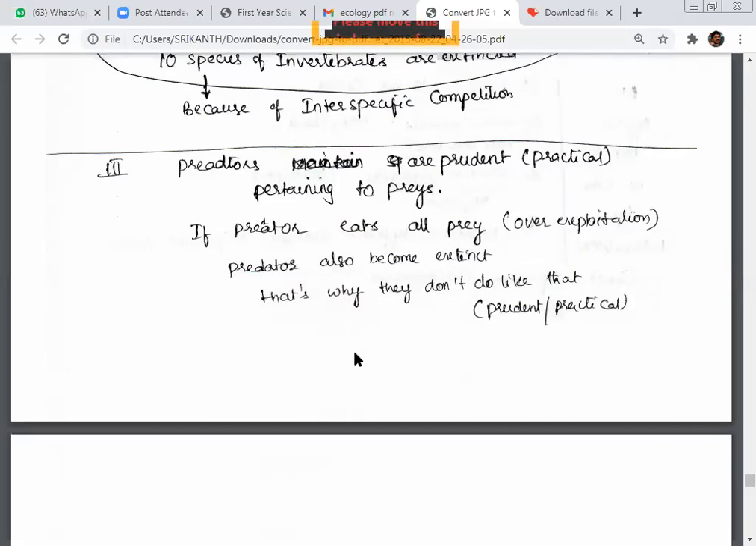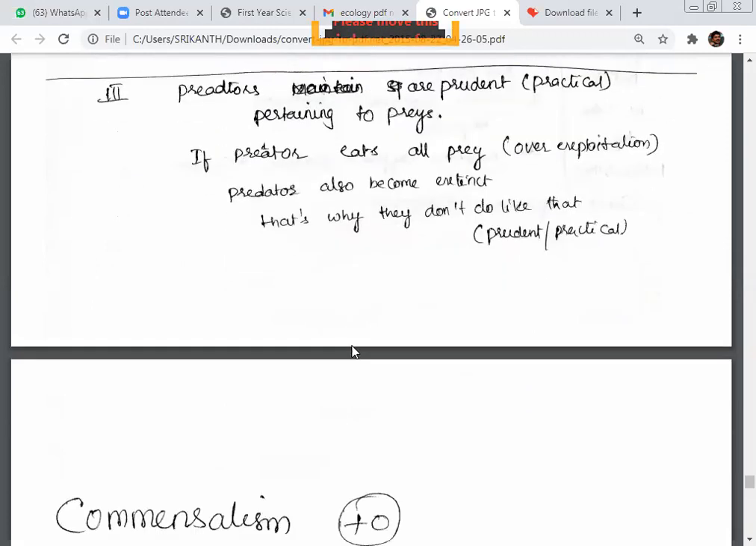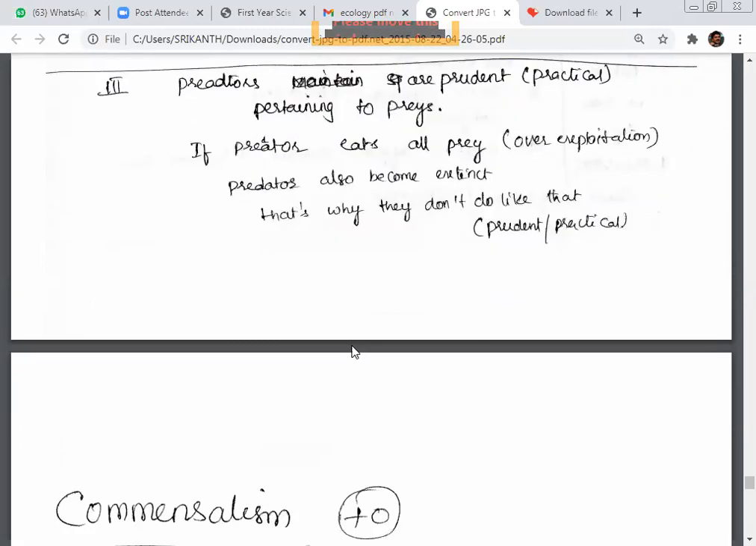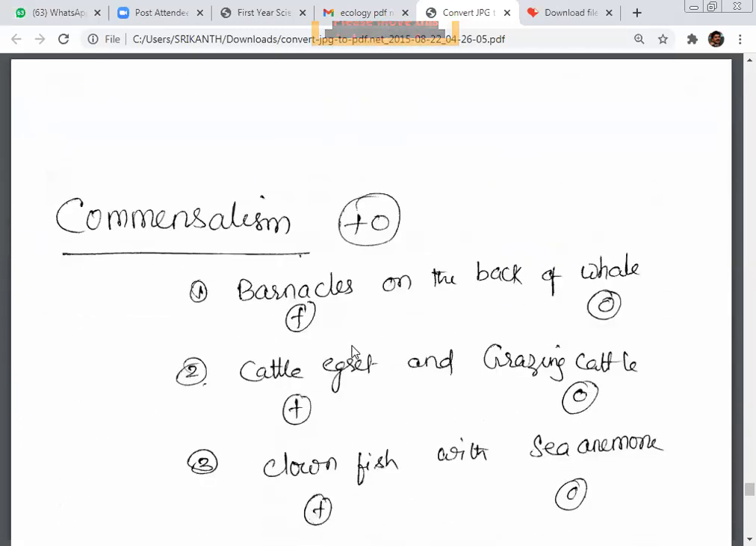Next, predators are prudent; they are practical with respect to prey. How can we say that? No predator will like to eat all the prey at one time. That is what you call over-exploitation. They don't do it, because the predator would also become extinct. They know that. That's why they don't kill all the prey at one place at one time.